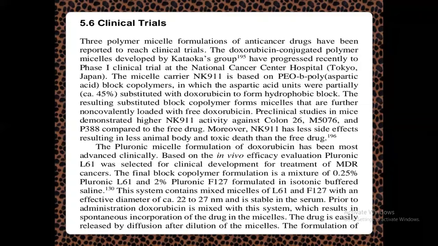So the final block copolymer formulation is a mixture of 0.25% pluronic L61 and 2% pluronic F127 formulated in isotonic buffered saline solution. This system contains mixed micelles of L61 and F127 with an effective diameter of 22 to 27 nanometers, and it is stable in the serum.